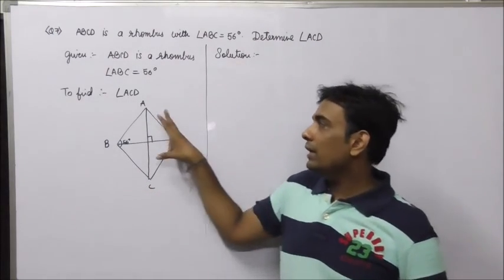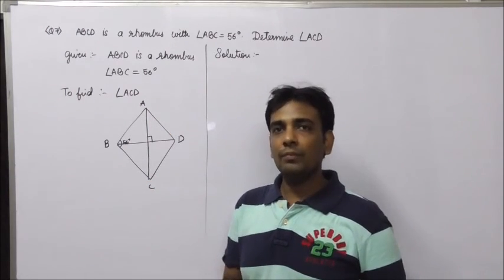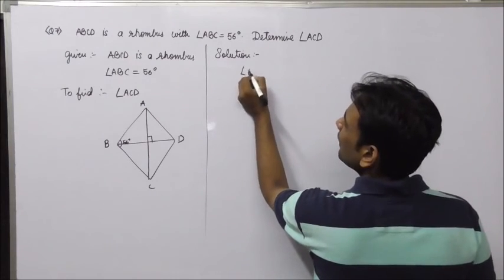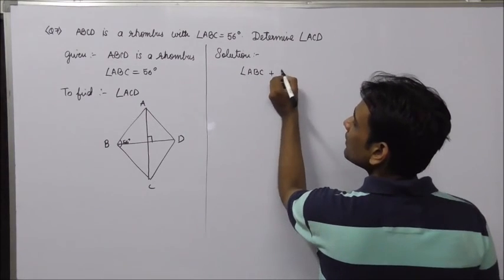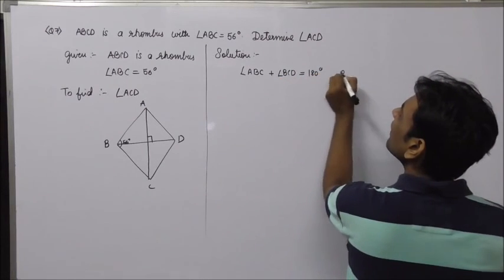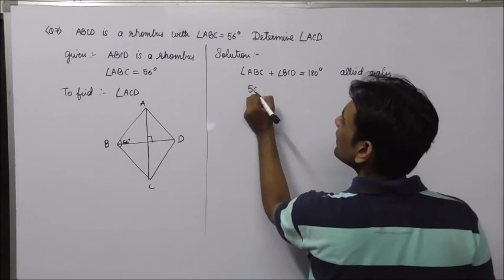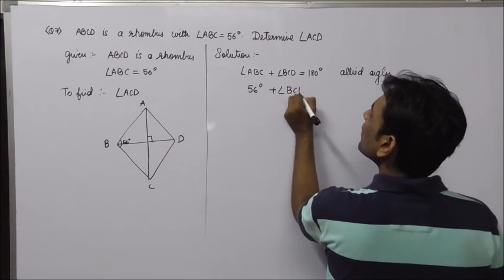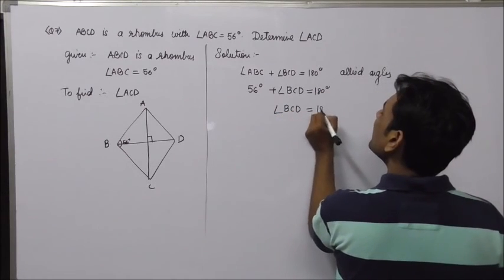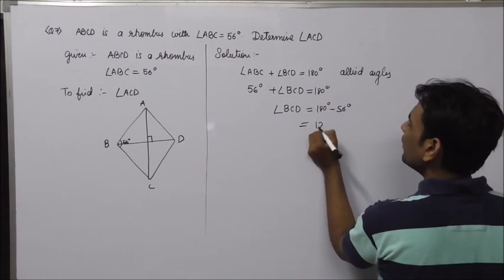I can say that AC bisects angle C, and we will use this property to solve this sum. First of all, ABC plus BCD is 180 degree, allied angles. This is 56 degree, so I'll get BCD. What do I get BCD as? 124 degree.